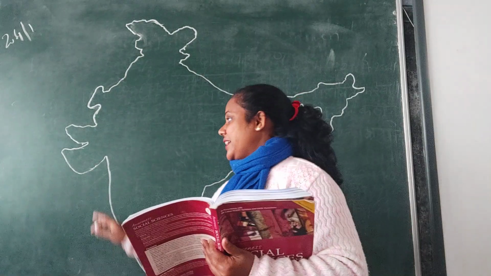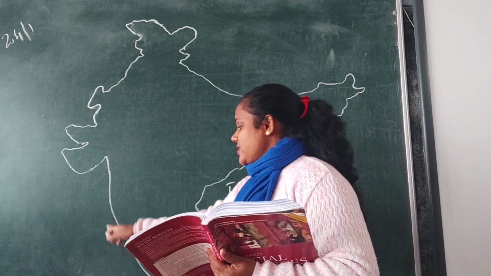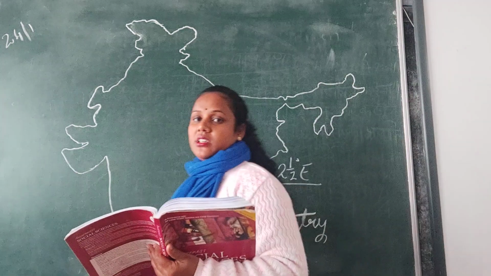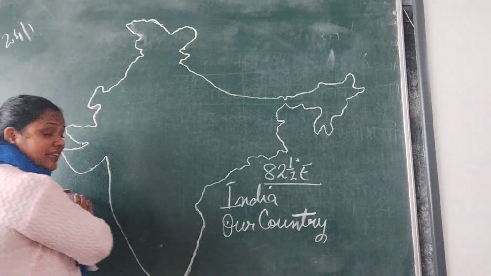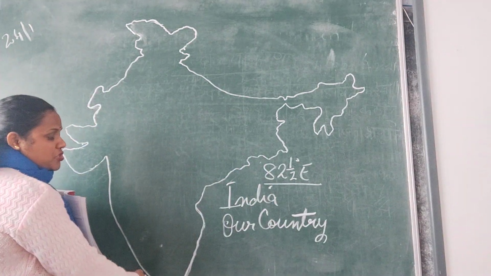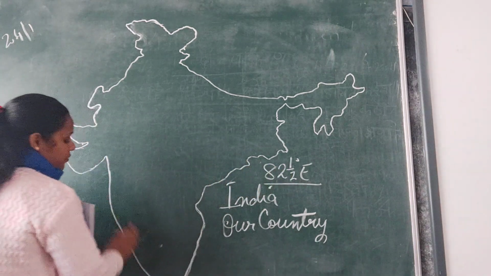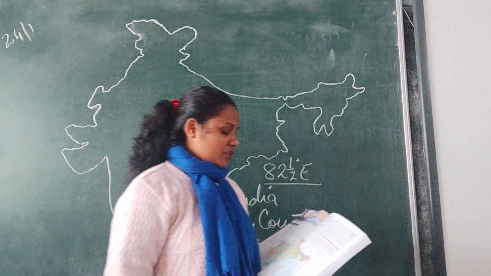We also had learned India is a peninsula, and I told you peninsula means this area of India in the south is covered by water. We have here the Bay of Bengal, here you have the Arabian Sea, part of the Indian Ocean. So this full area is covered by water from three sides. That's why India is a peninsula also.